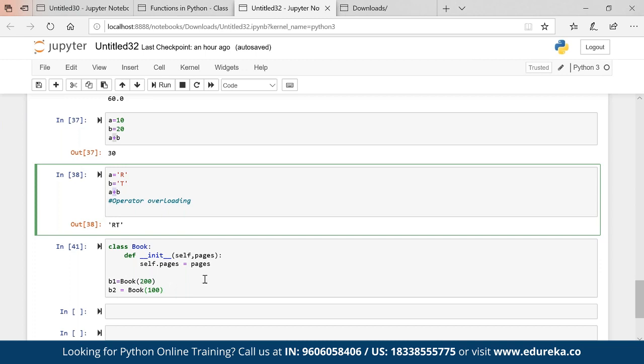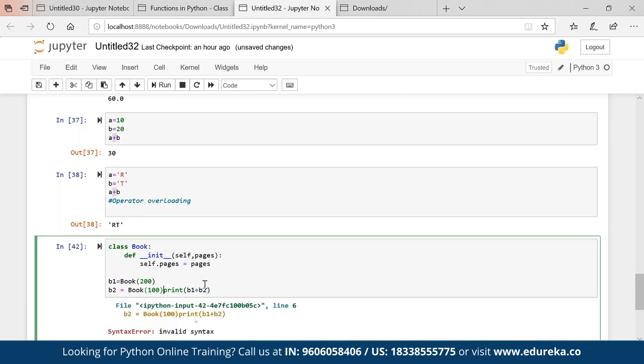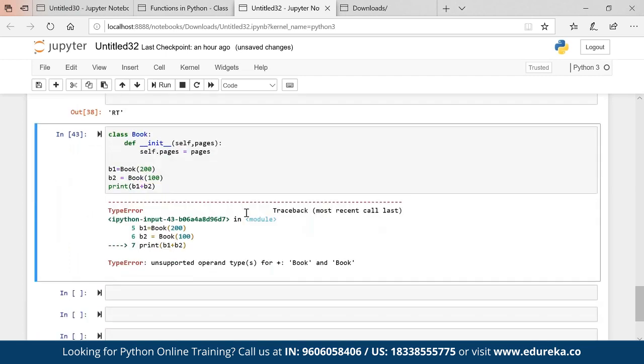Now, if operator overloading is valid in Python, then it should be able to give me B1 plus B2 as well, right? But here we are getting an error. That means operator overloading is not possible. Maybe, may not be. Let's check that.